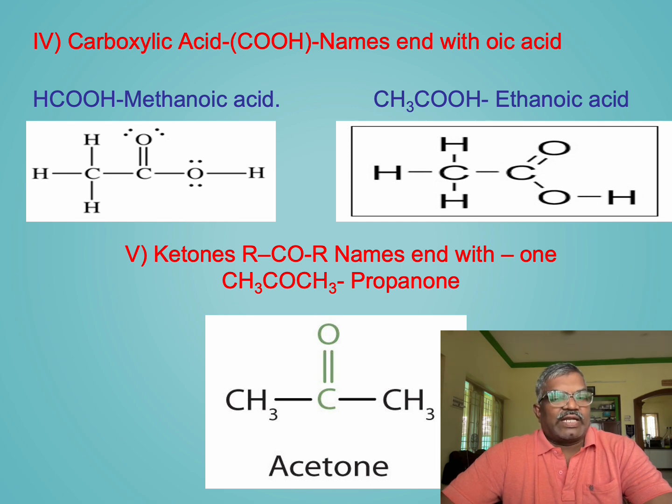So here there is one example of a ketone, that is acetone. It is also known as propanone because the ketone ends with -one. So there are three carbon atoms. Prop represents three. So the name is propanone. The common name is acetone.